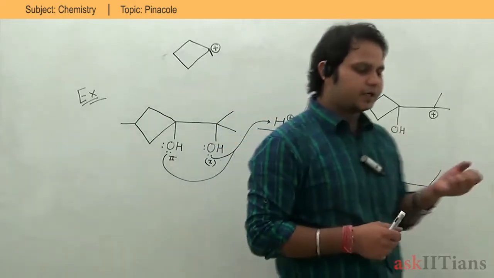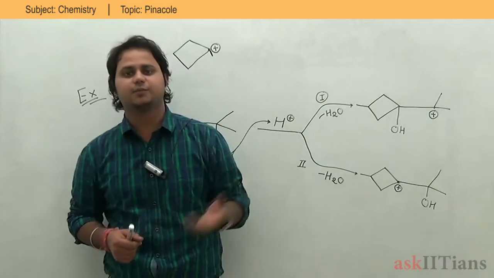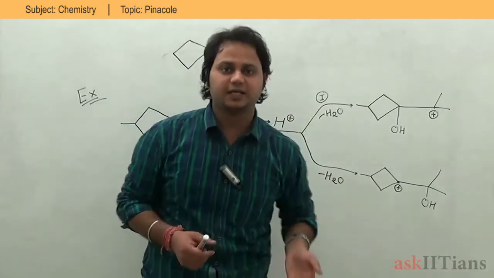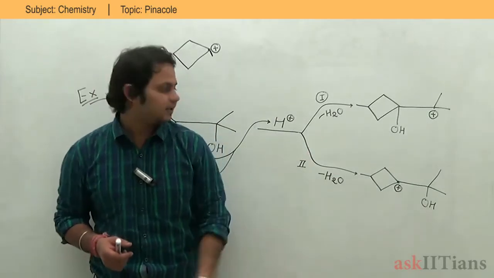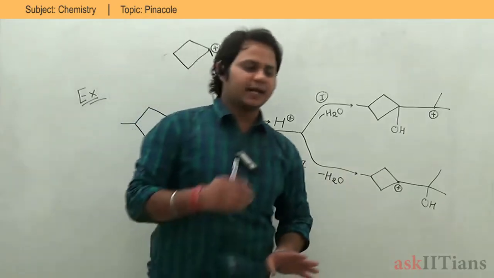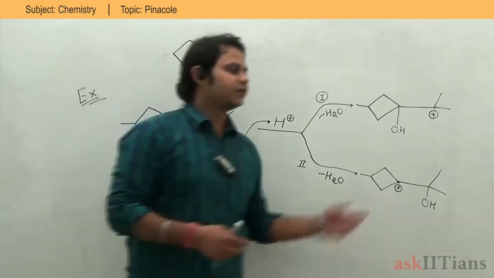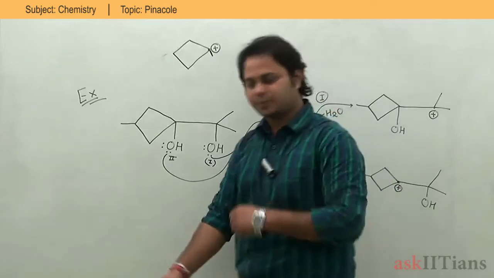But a 4-member ring is very unstable. Why? Because it does not actually give me 108.5 degrees. That is why the 4-member ring is very unstable, because there is angle strain. In a 4-member ring I have only a 90 degree angle, which means a 20 degree angle strain. Yes or no? That is why my 4-member ring is very unstable.